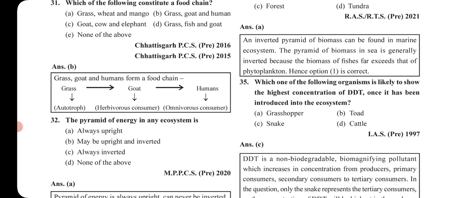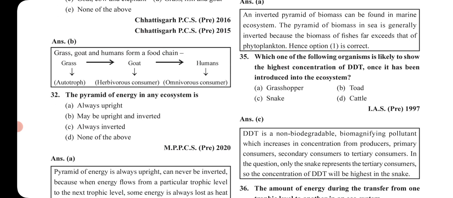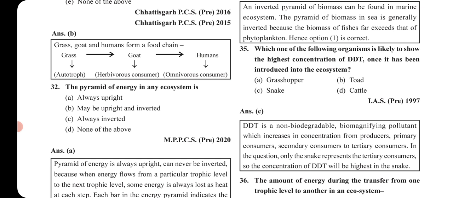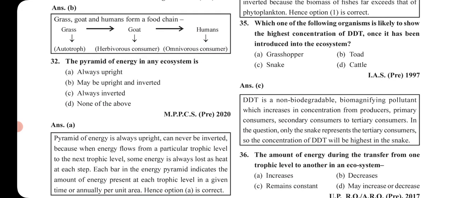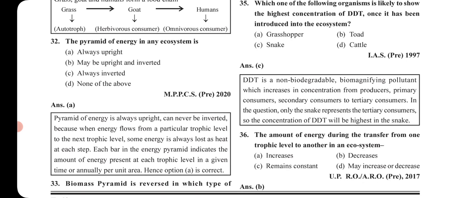The next question was asked in UPSC 1997. Which one of the following organisms is likely to show the highest concentration of DDT once it has been introduced in the ecosystem? The answer is snake. DDT is a non-biodegradable magnifying pollutant which increases in concentration from producers, primary consumers, secondary consumers to tertiary consumers. In the question, only the snake represents the tertiary consumer. So the concentration of DDT will be highest in the snake.